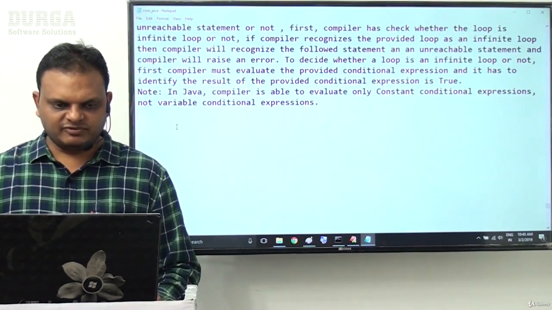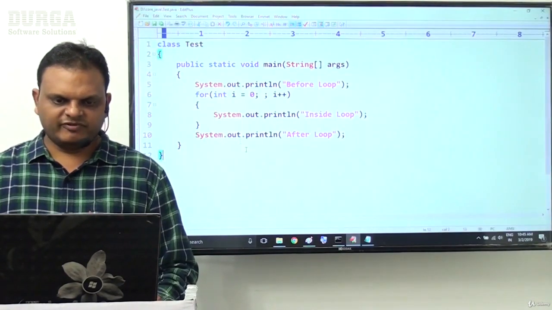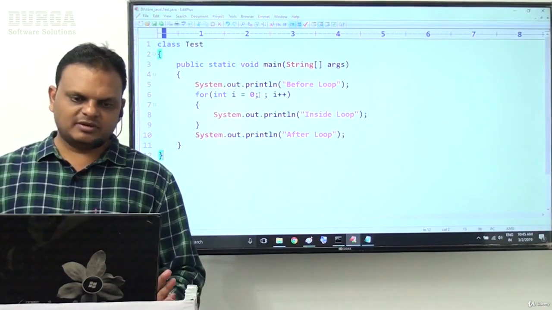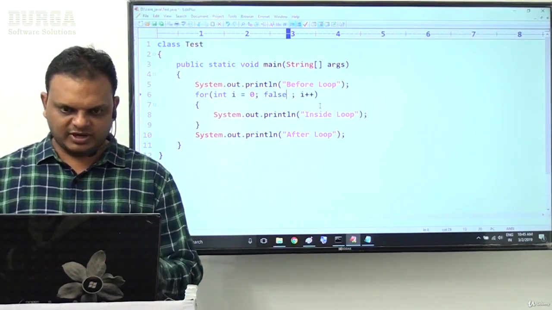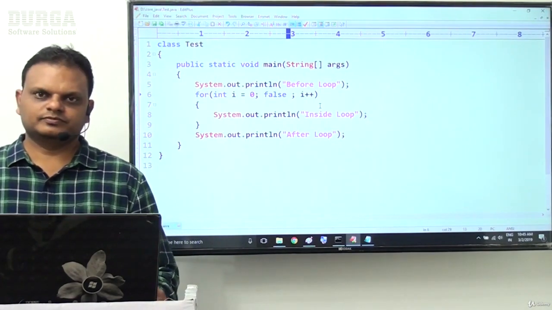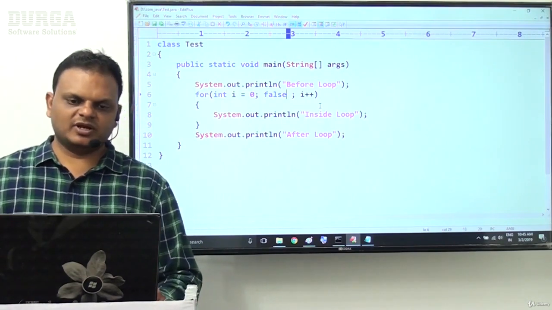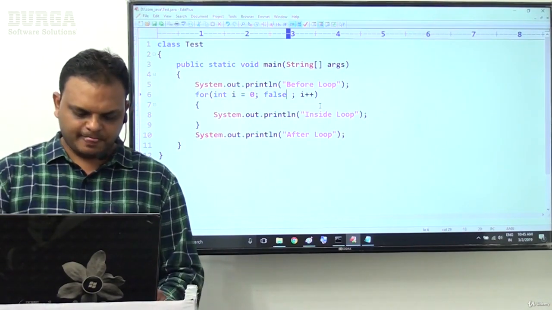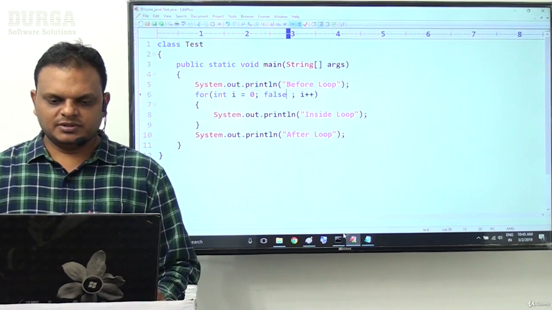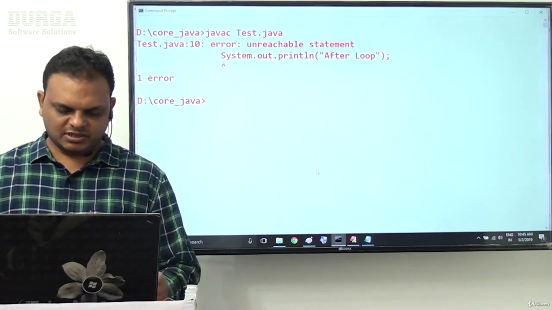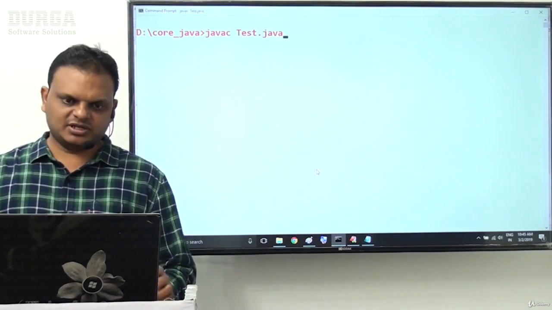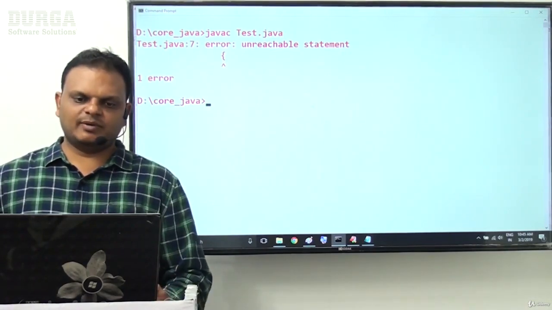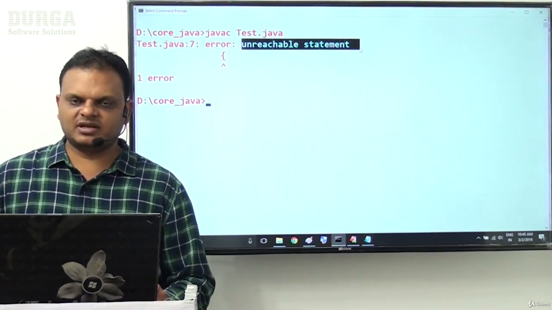Now, for example, in the same example, what I am trying to provide now. For example, if I provide a false value here, then what will happen? Now tell me. In this case, what will happen there? Yes, exactly. In this case, definitely we are getting a compilation error. Again, an unreachable statement error we are getting.